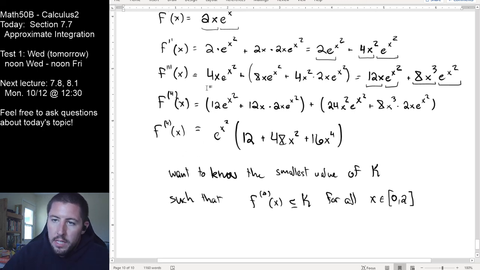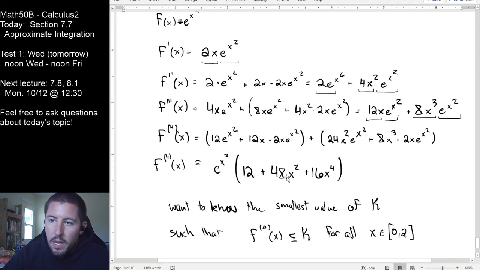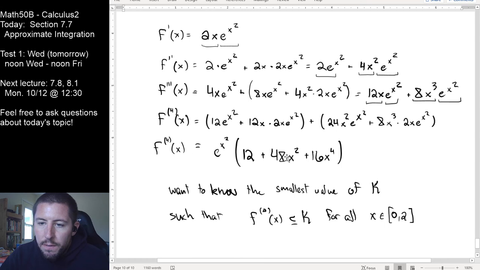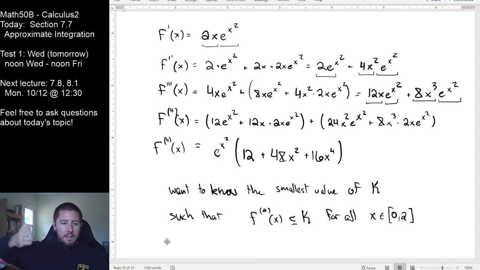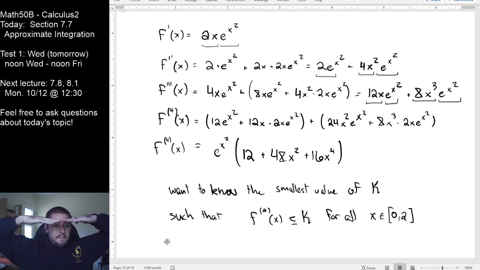One thing that you should notice in this whole string of derivatives is this. Any even power right here, you should notice that this fourth derivative, okay, I don't want to answer it this way. I'm going to answer this in a smarter way. Whatever this curve of this gross fourth derivative function looks like, we are looking for a value of k. That's like a height that is an upper bound on the whole thing, right?